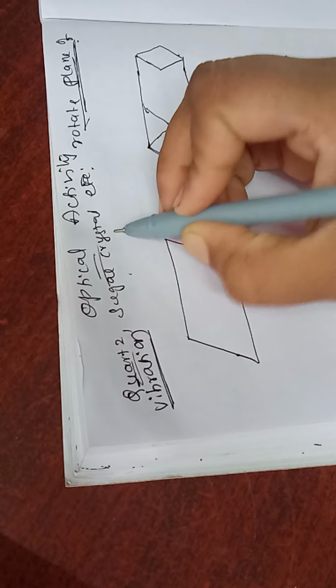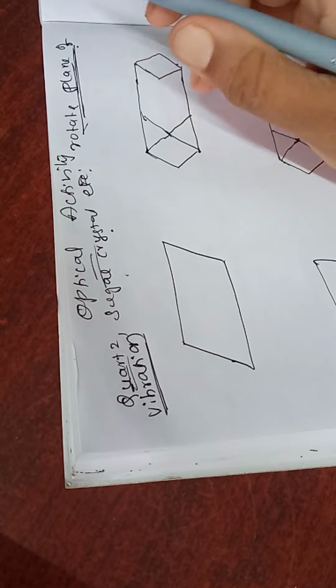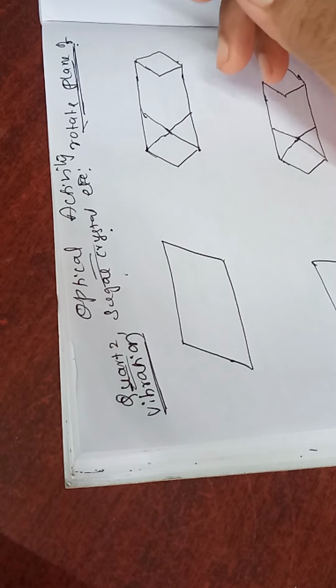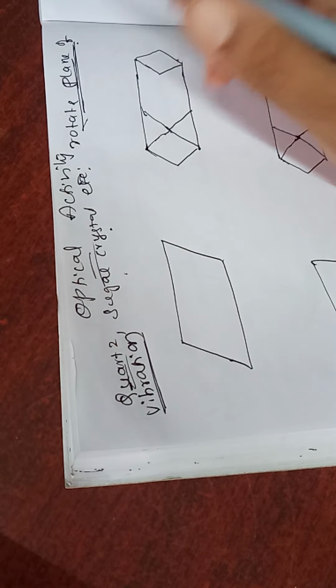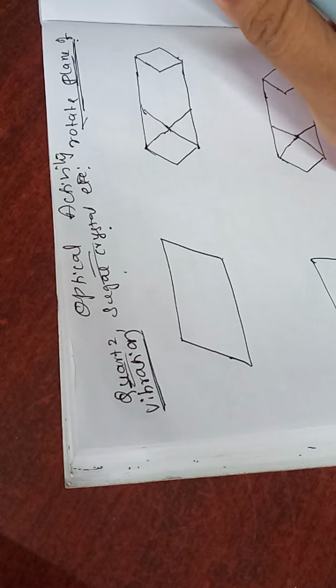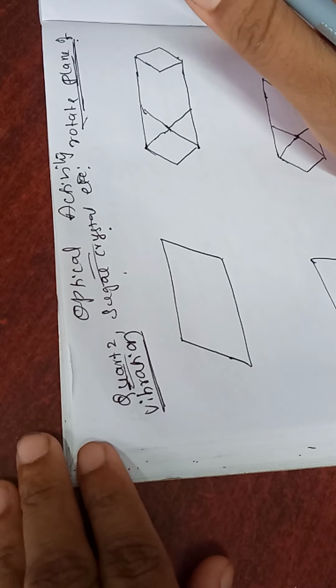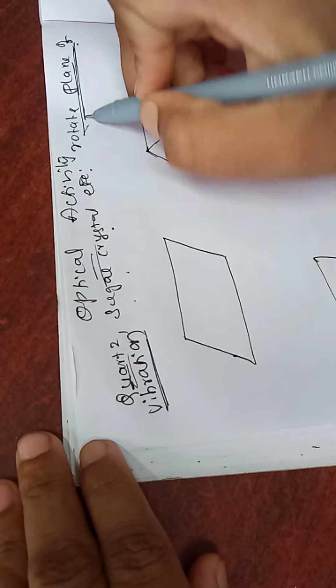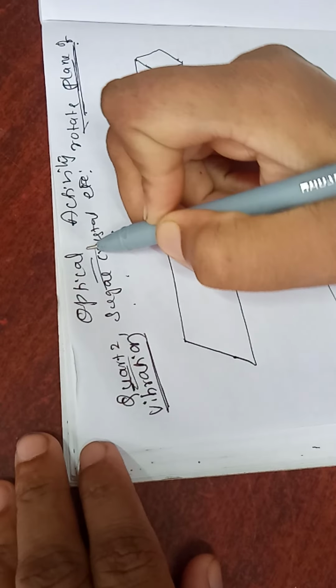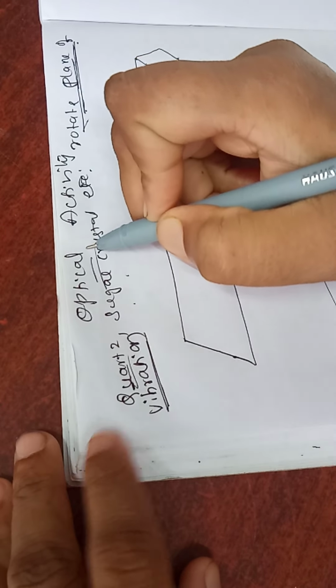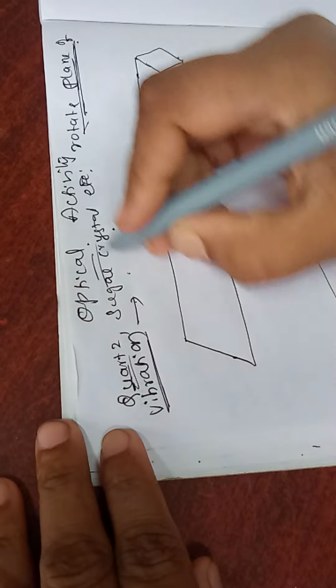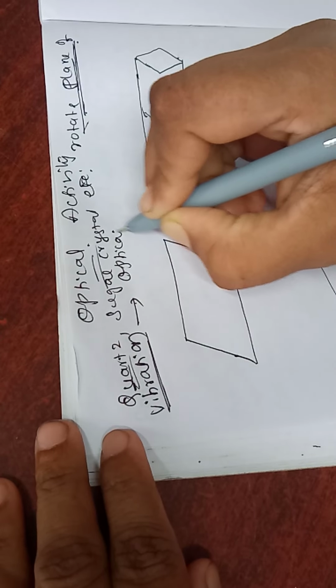Now such crystals like quartz, sugar, etc. will rotate the plane of vibration. Let us see whether they really rotate the plane of vibration or not. This phenomenon of rotation of the plane of vibration itself we call optical activity.